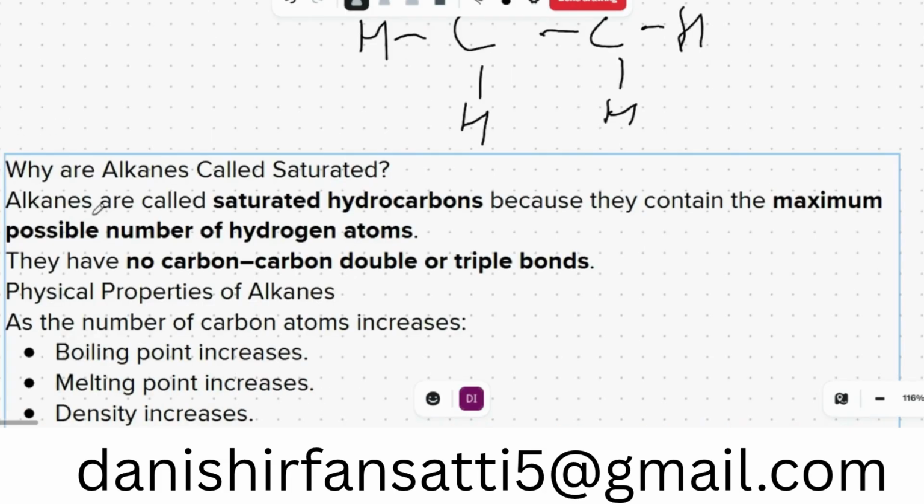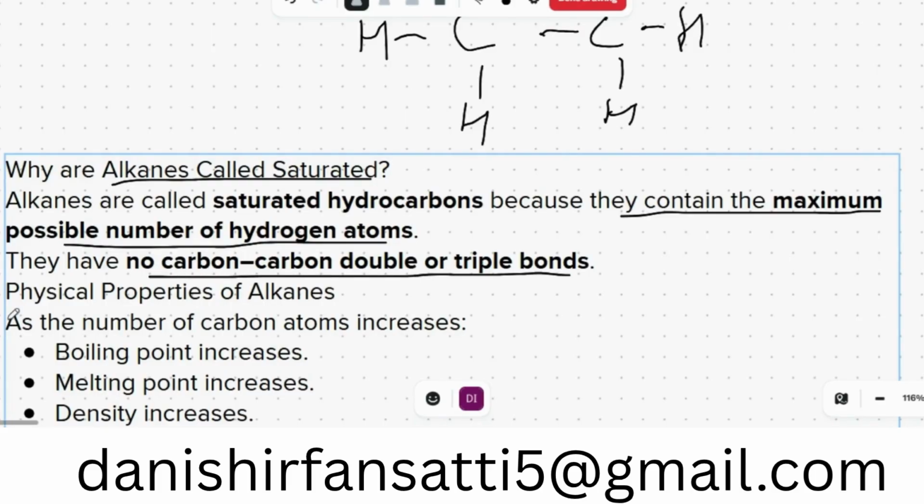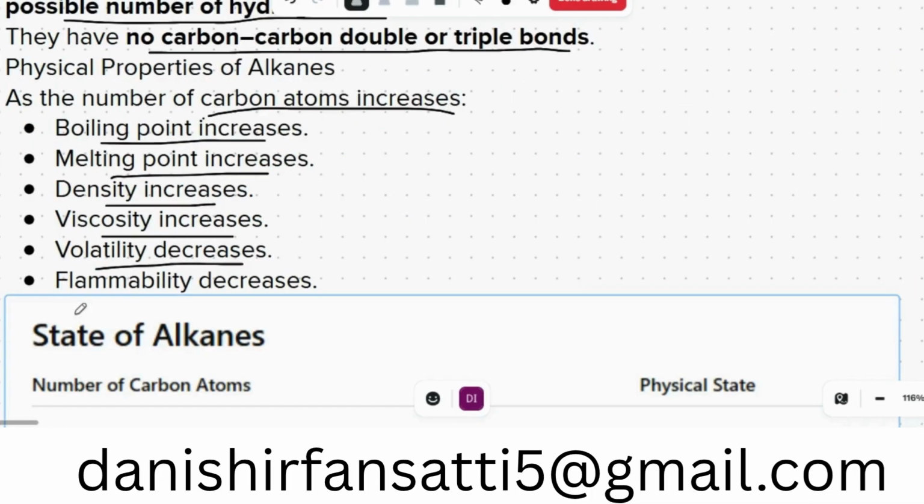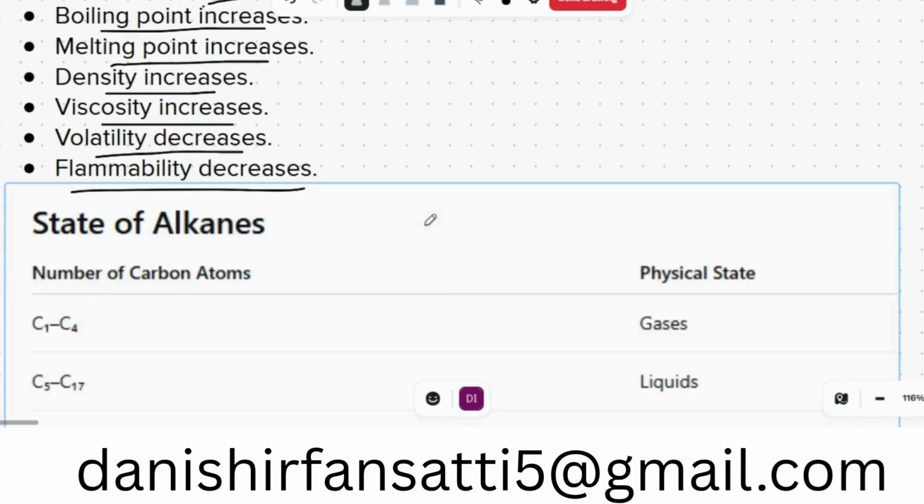Why are alkanes called saturated? Because they contain the maximum possible number of hydrogen atoms. No carbon double bond or triple bond is present in them. As the number of carbon atoms increases, boiling point increases, melting point increases, density increases, viscosity increases, volatility decreases, and flammability also decreases. The most flammable alkane is CH4, that is methane, that we use in our home for gas.